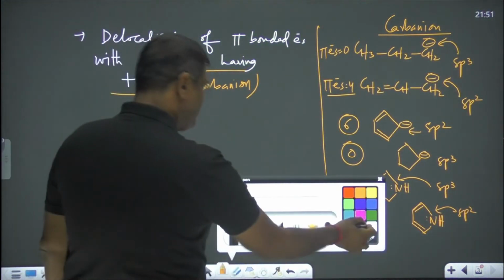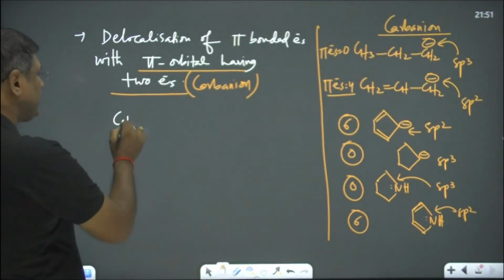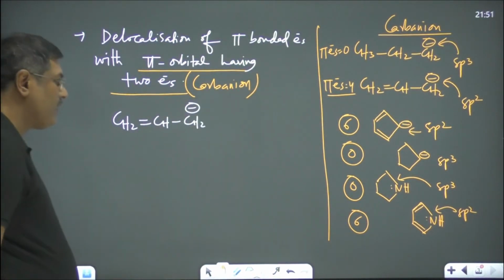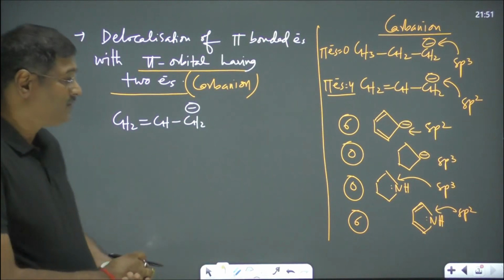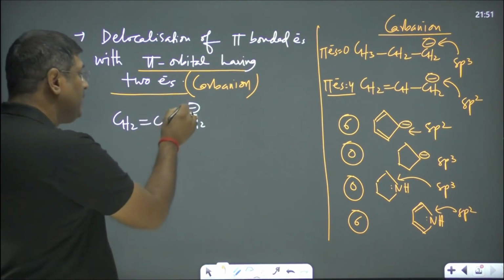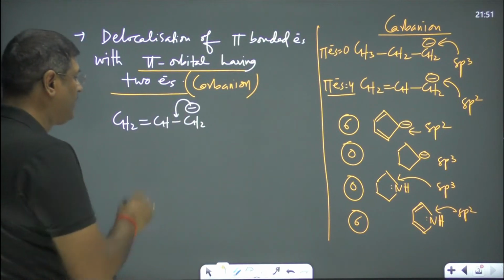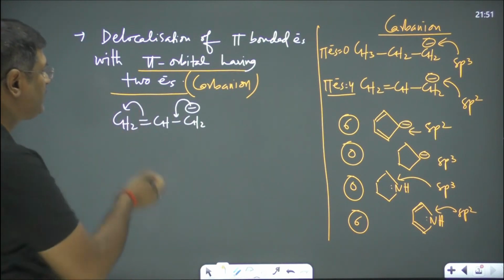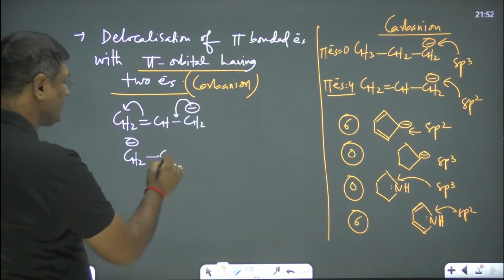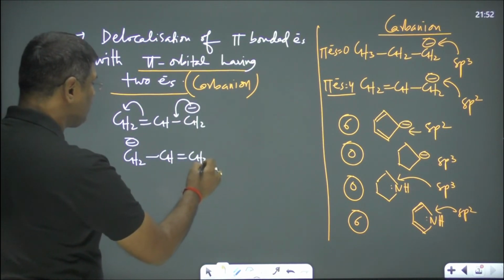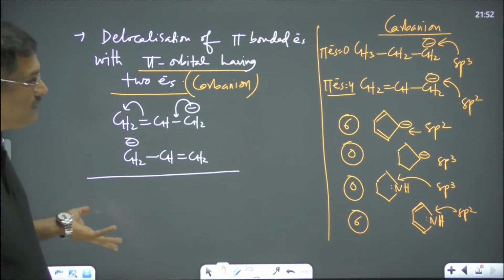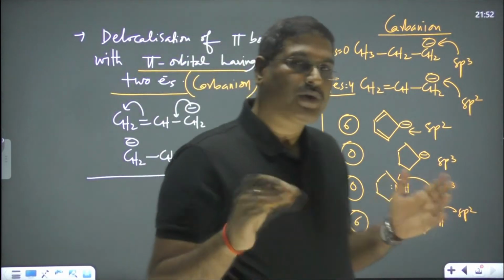So let's take the same example. CH2 double bond CH, and there the CH2 minus. Here resonance can take place. This electron pair is basically the pi electron pair, and this one is moving here. This will go there. As a result of this, you write CH2 with the negative charge there, and there the CH double bond CH2. Yes, that is this. That is delocalized.